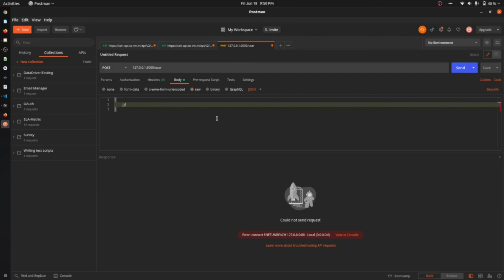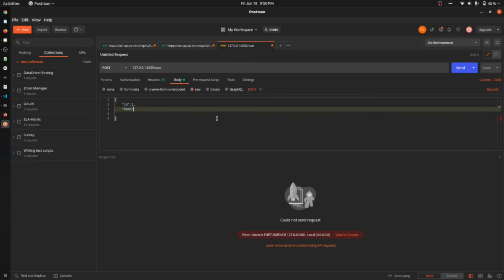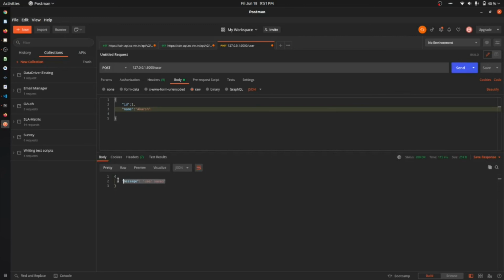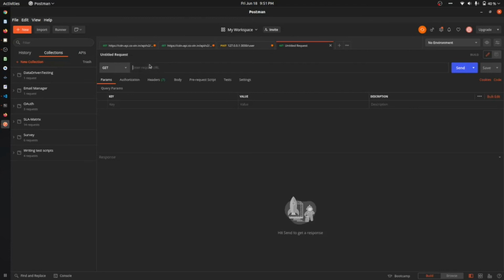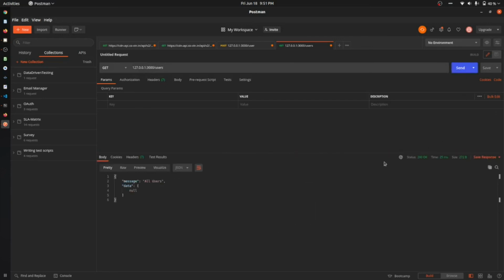Okay, so id is equal to 1. Everything will be in double quotes. Name, id. Let me give my name. Okay, I'm just giving the name and let me just send it. You can see that we got a message as user saved. So let me just check whether we are getting the user in the output or not. 127.0.0.1:3000/users. Okay, and let me just send it. Let's see whether we are getting some output or not. So we are getting the output as null.